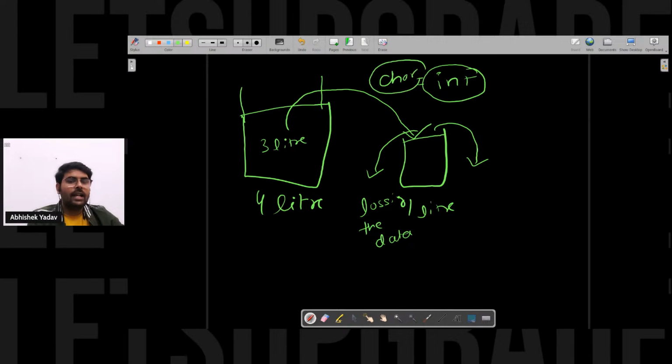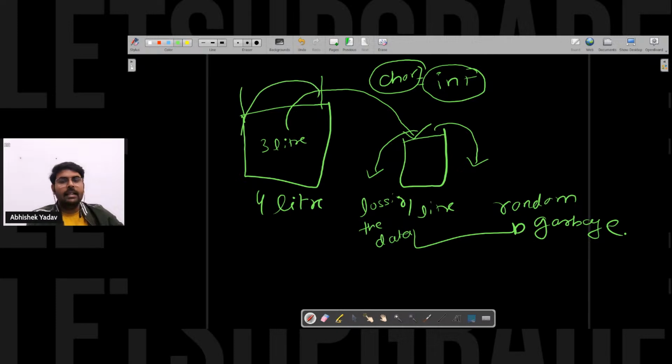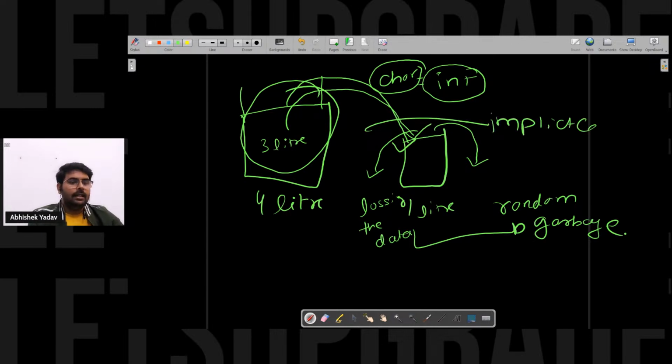If you have 3 liters of water, some water is getting overflowed, and that's why you are getting a random value, that is a garbage value, on the output screen. This type of conversion, storing larger container water into a smaller container, we call implicit conversion, and it results in loss of data.